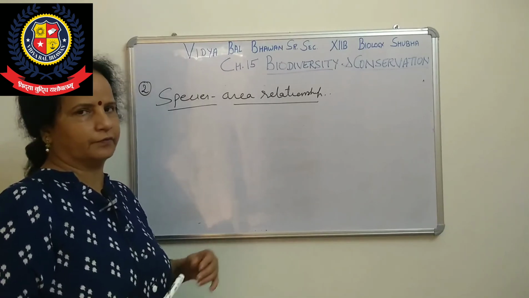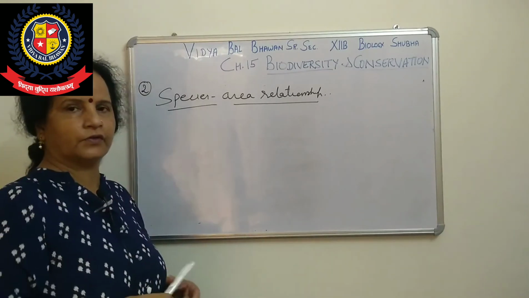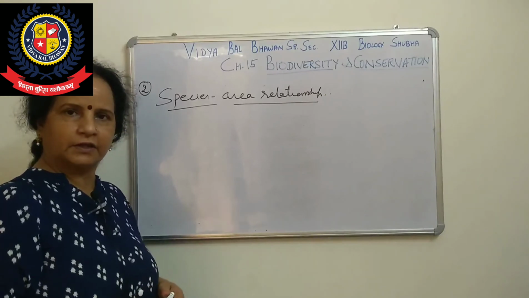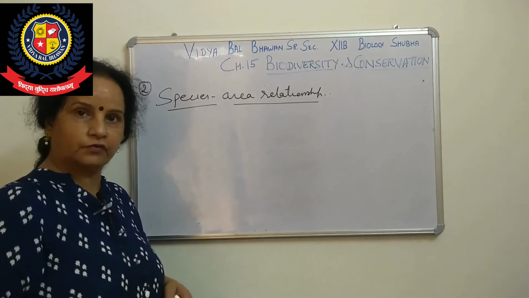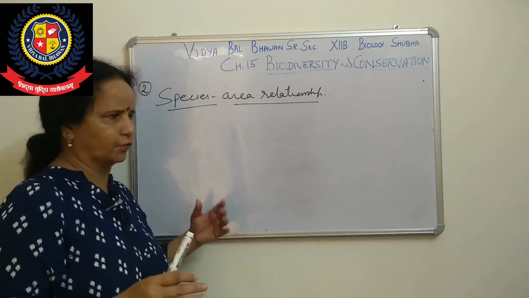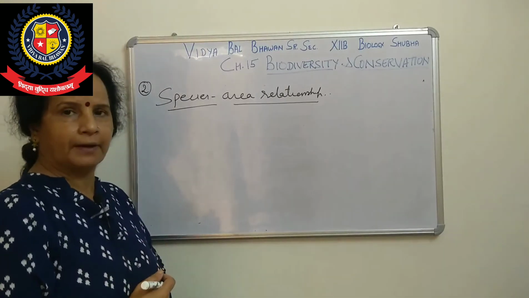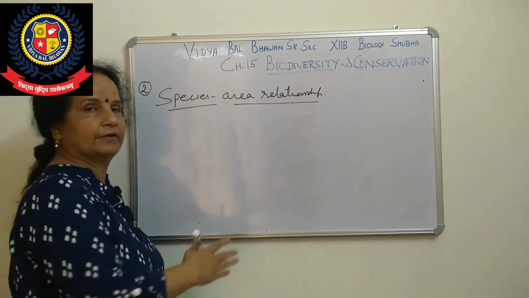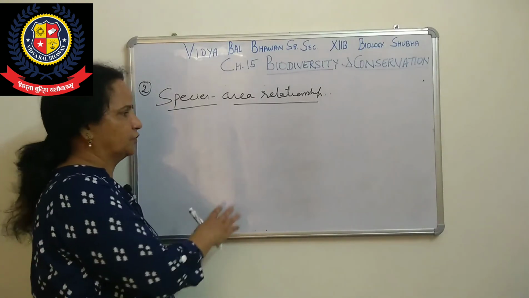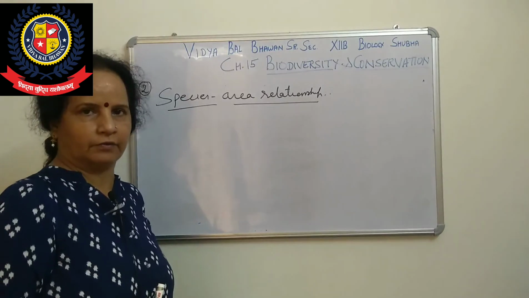Different ecosystems have different varieties: forest ecosystem, pond ecosystem, ocean ecosystem, desert ecosystem. So biodiversity exists at different levels: genetic, species and ecological, right.